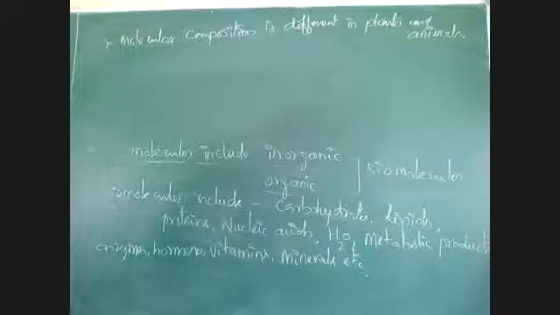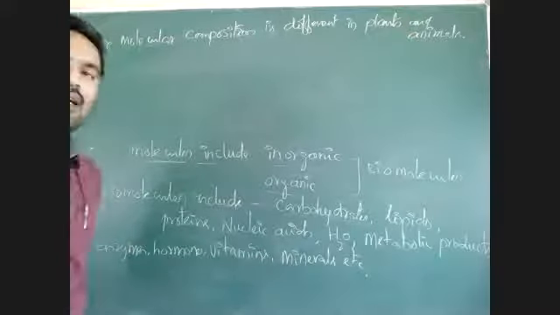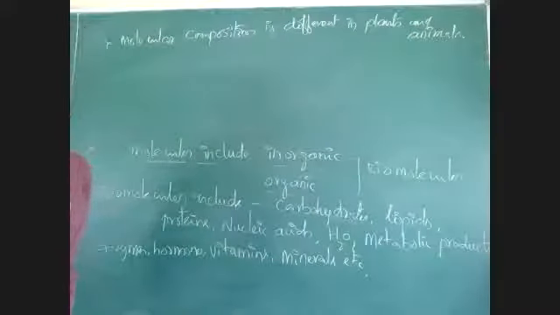Like that, cellular composition is different from cell to cell. Plants and animals are different organisms. Here we can compare the presence of biomolecules so that we can easily understand the processes which are performed by individual cells. Which cell is performing which function, that we can understand.